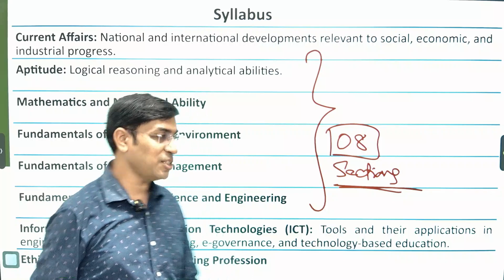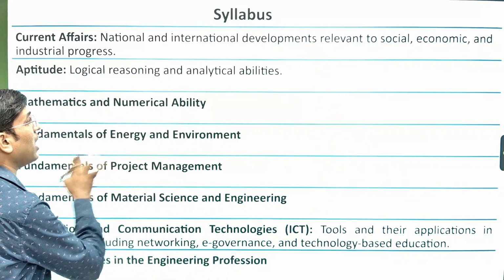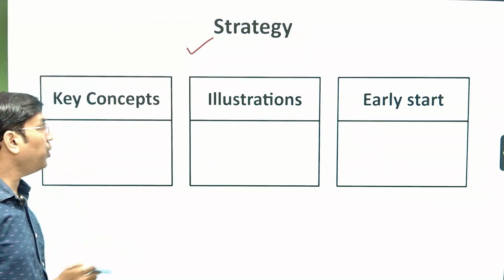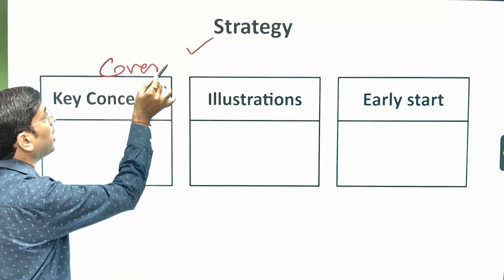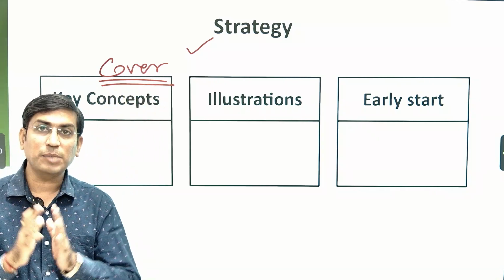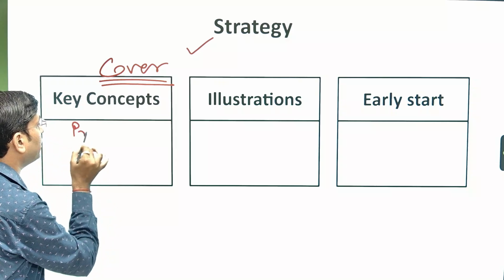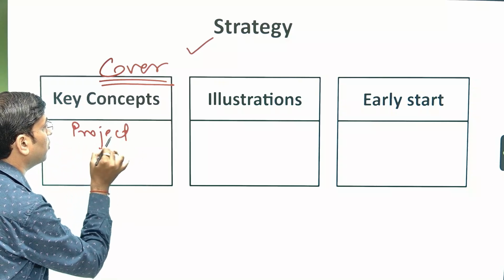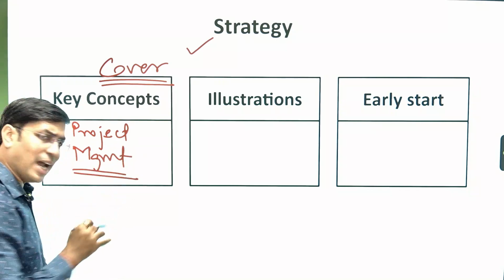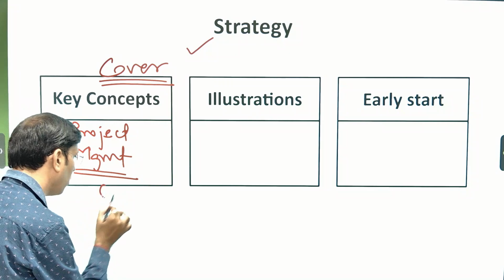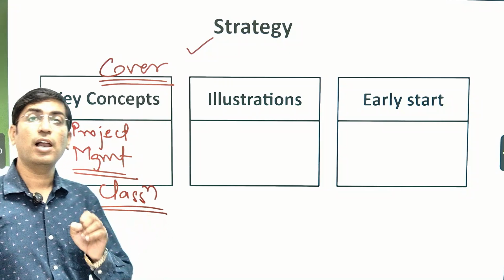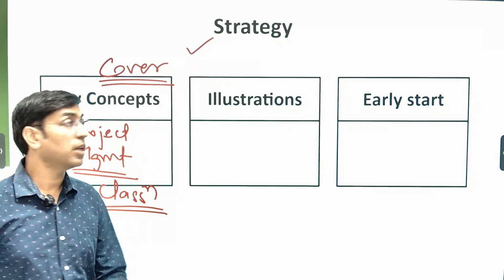And for that, the first point is the key important strategy we should follow. Try to cover the syllabus with key important concepts. For a simple example, when we are talking about management, or say project management, at least 1 or 2 questions could be there only on classification, so you should cover the syllabus well in advance.